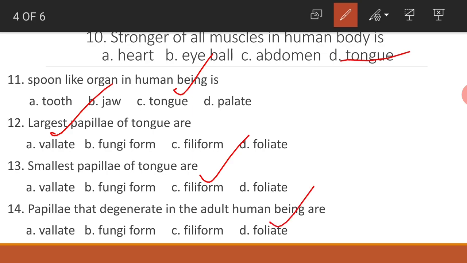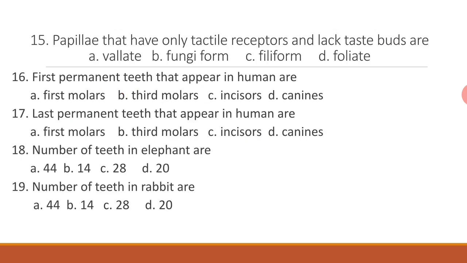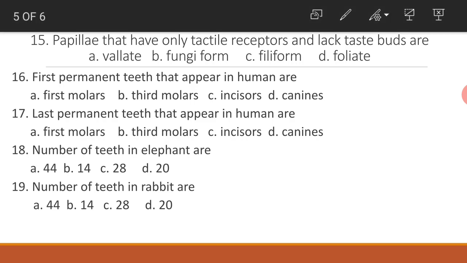This is very important bit. Papillae that degenerate in adult human being are foliate papillae. Papillae that have only tactile receptors and lack taste buds are again filiform papillae. First permanent teeth that appear in human are first molars. Last permanent teeth that appear in human are third molars.